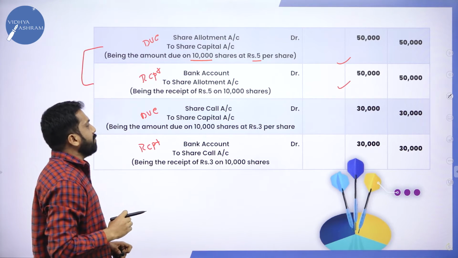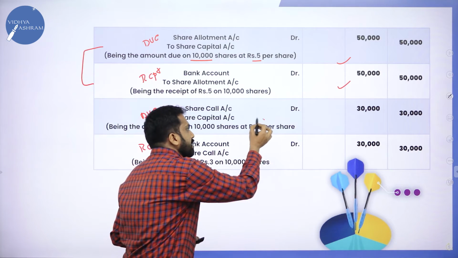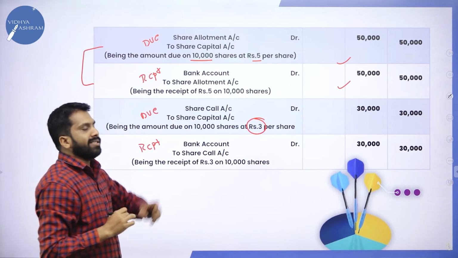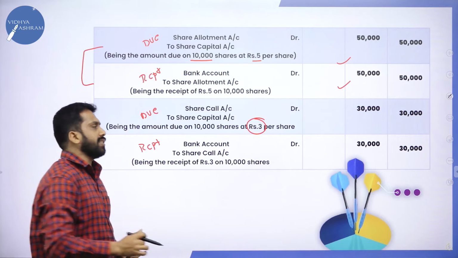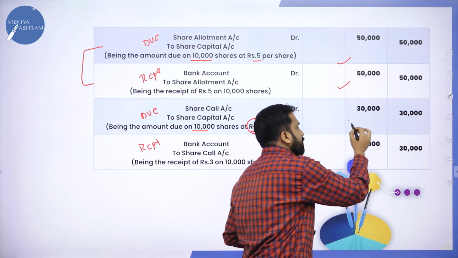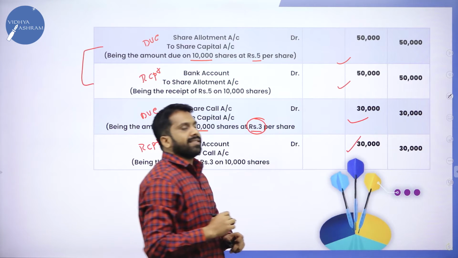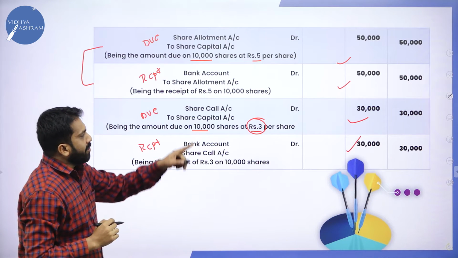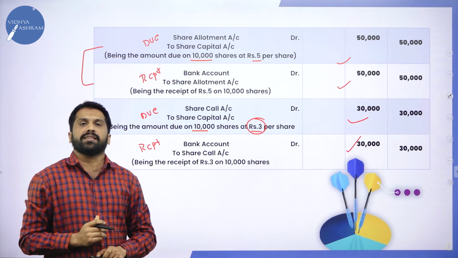The last one is your call money. Call money, what is the value? The value is 3. Number of shares, how much? 10,000. 10,000 multiplied with 3. What is your answer? 30,000 and 30,000. So like this, you have to pass journal entry.